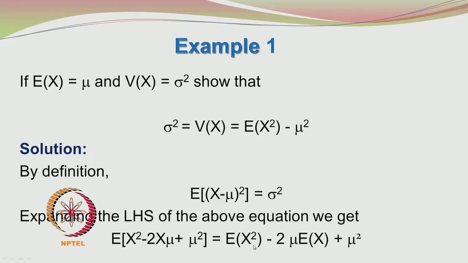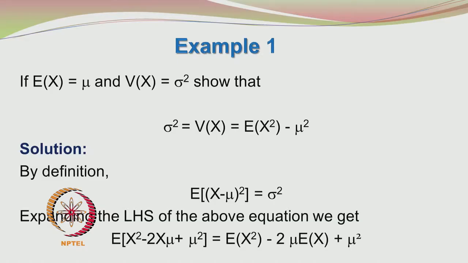So, we get E of x squared minus 2 mu E of x plus mu squared. You may be asking, wait a second, what is this E of mu squared? How did you write mu squared? The expected value of a constant is a constant. So, we can write expected value of mu squared as mu squared directly, and that also enabled us to take out the 2 mu when we applied the expected value on 2x mu. So, the 2 mu came out and we simply had E of x.